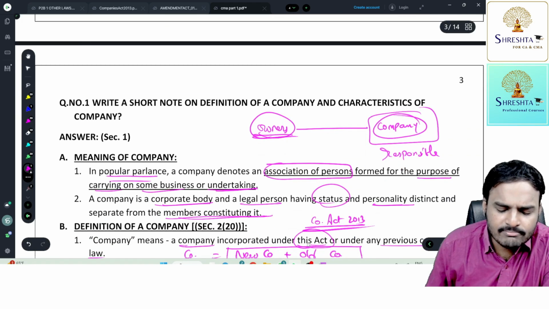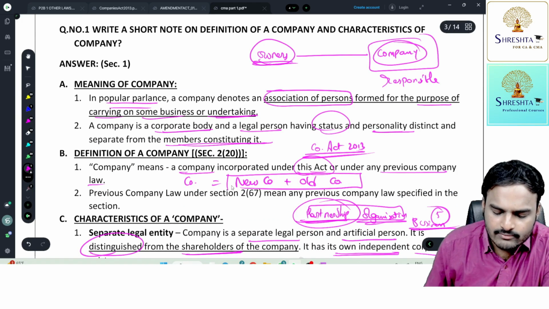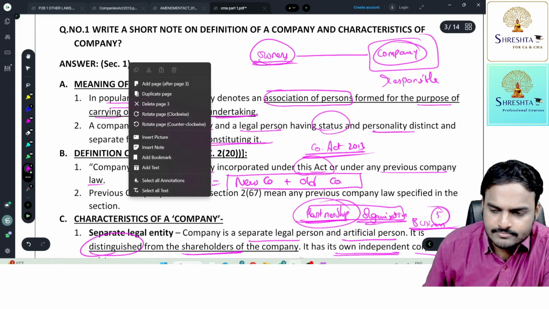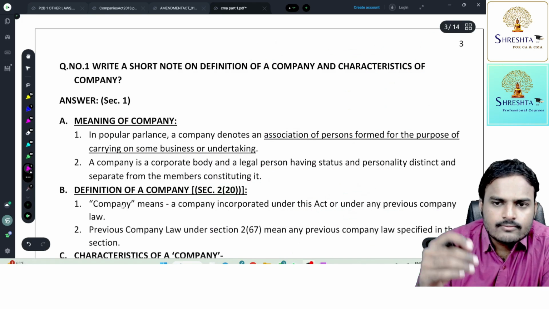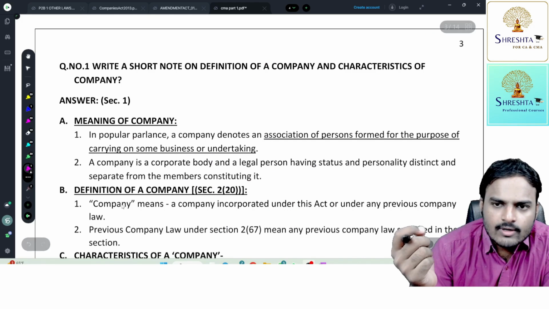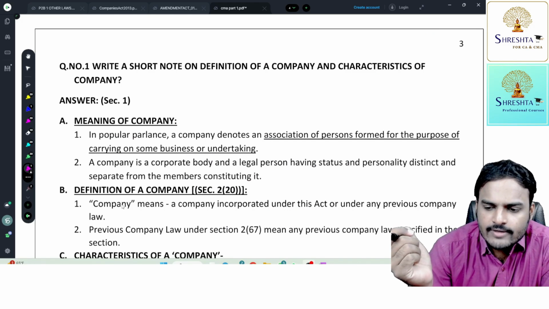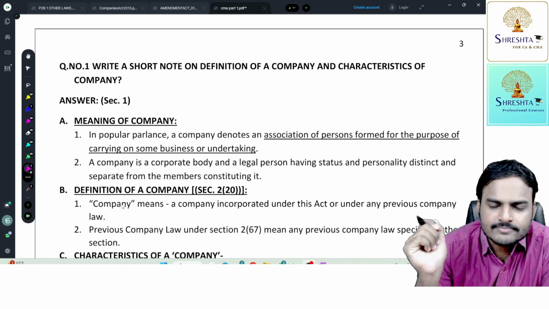So with this, the introduction part is completed. I'm going to start question number 1. Write a short note on the definition of a company and characteristics of a company.